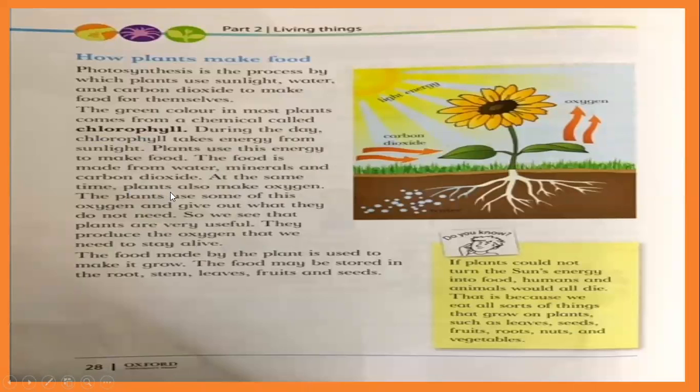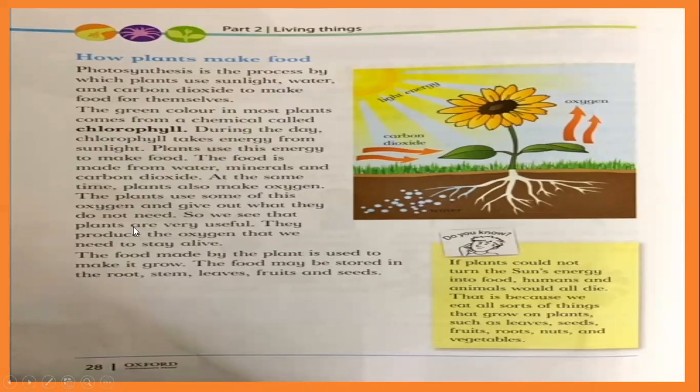At the same time, plants also make oxygen. The plants use some of this oxygen and give out what they do not need. They need carbon dioxide a lot, but oxygen only in a small amount. They make the oxygen, use a very small percentage, and release the rest, which is useful for animals and human beings.